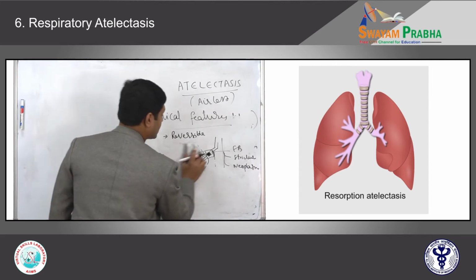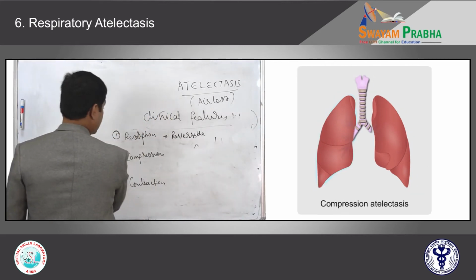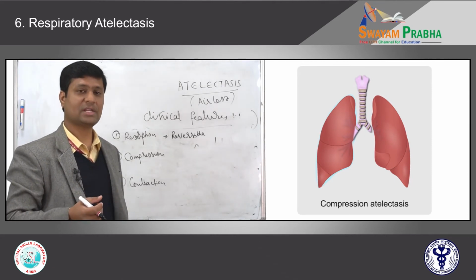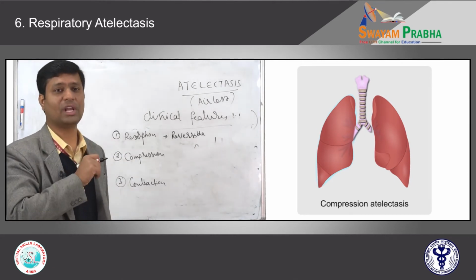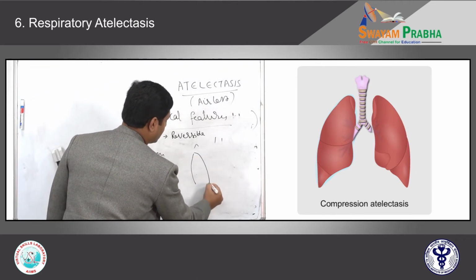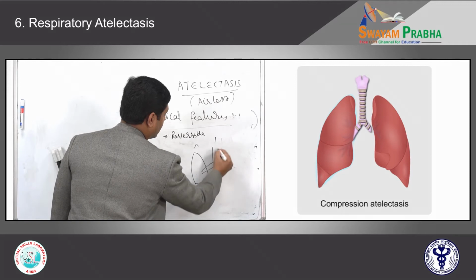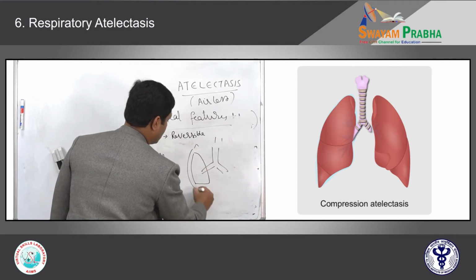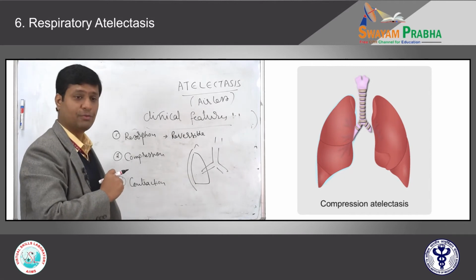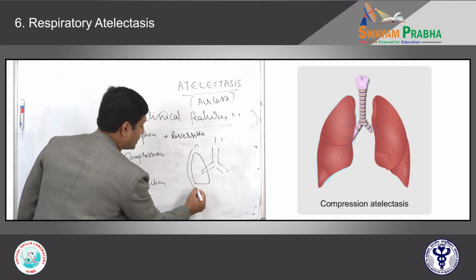Okay. Next, come to the second point, compression atelectasis. The name itself indicates that there is something compressing the lung parenchyma. For example, here is a lung, the trachea, and you have the thoracic cavity, right? Any kind of fluid, air or tumor can accumulate in the thoracic cavity.